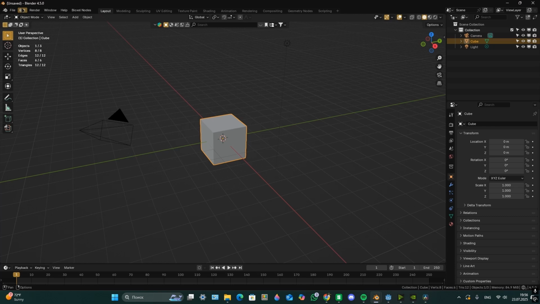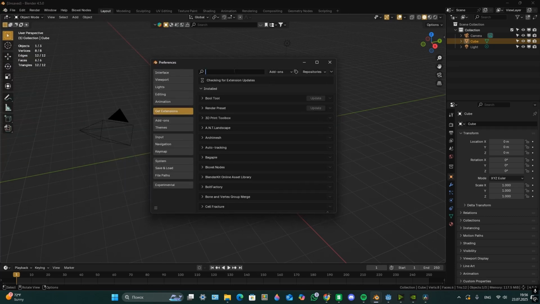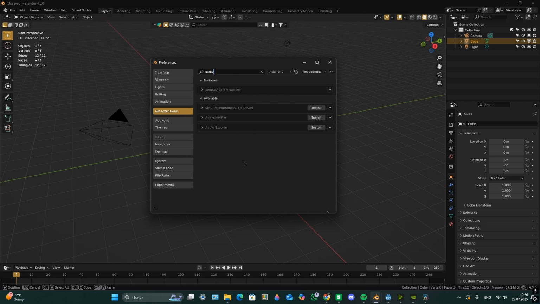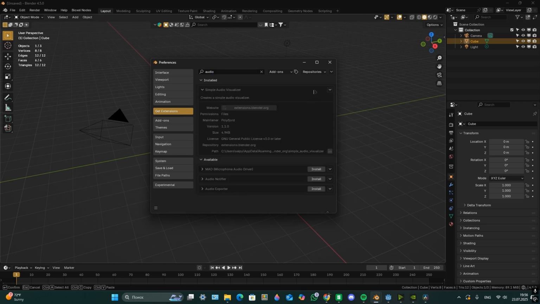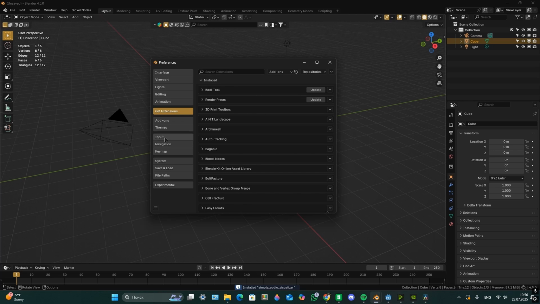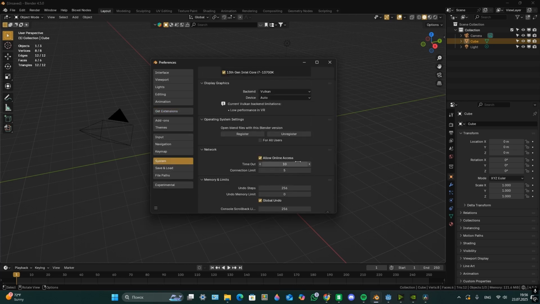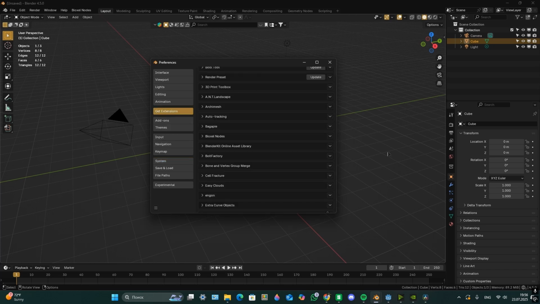So we're going to the edit preferences and there's going to be get extensions. You need to search simple audio visualizer or audio just. I have it already installed. I will uninstall it and install it again. So I have it, but if you don't have it or you can't, you can just go to system and check the allow online access.